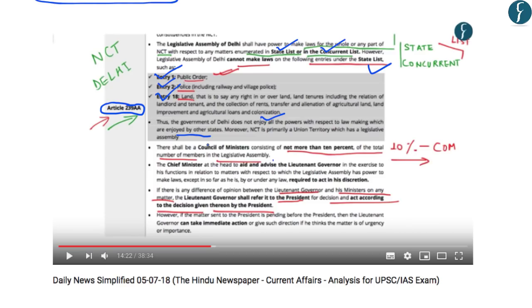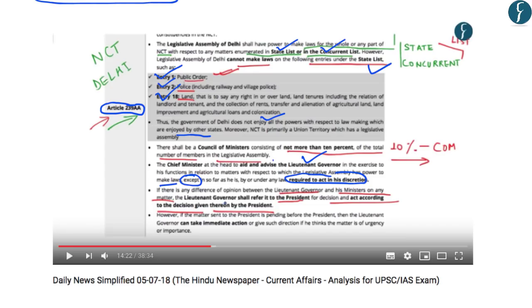And the article says that there shall be a council of ministers with the chief minister at the head to aid and advise the lieutenant governor. And the chief minister will aid and advise the lieutenant governor in the exercise of his functions in relation to matters with respect to which the legislative assembly has power to make laws. However, it provides for an exception. The exception is that the lieutenant governor can act in his own discretion at times.